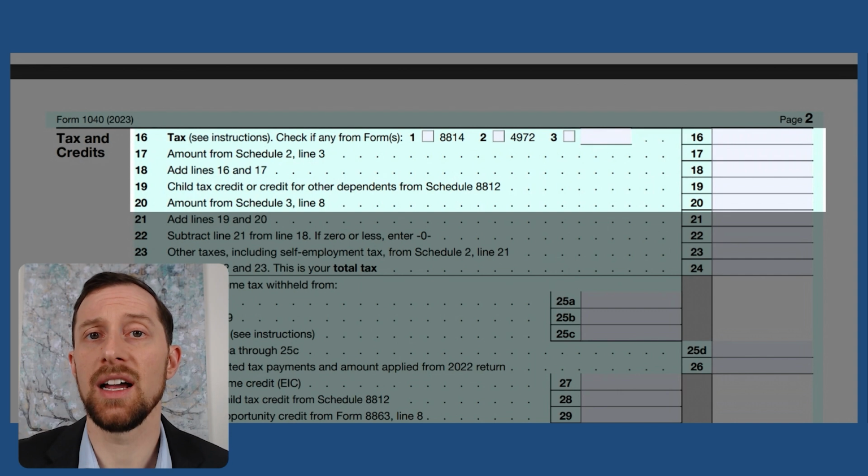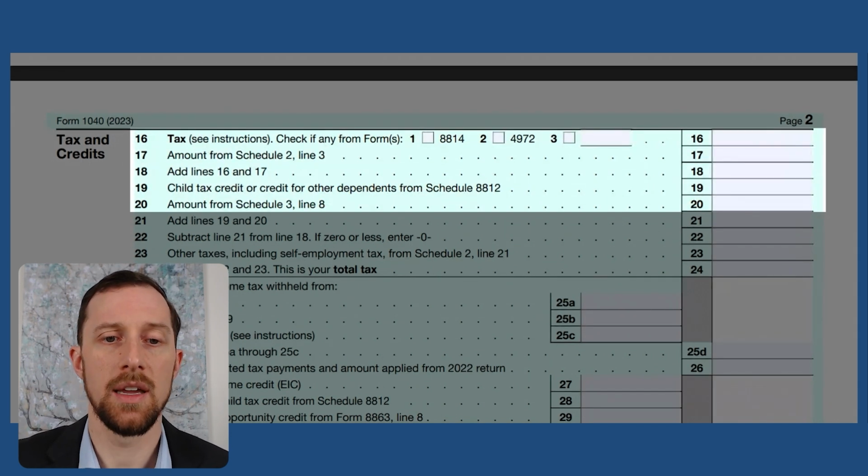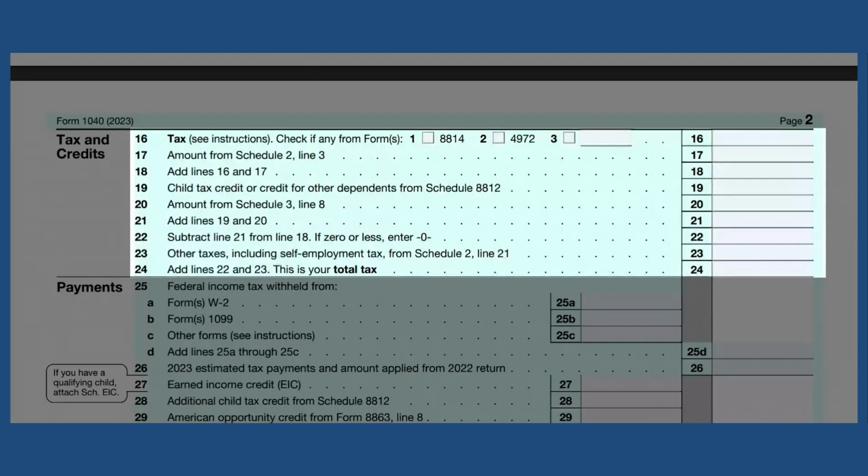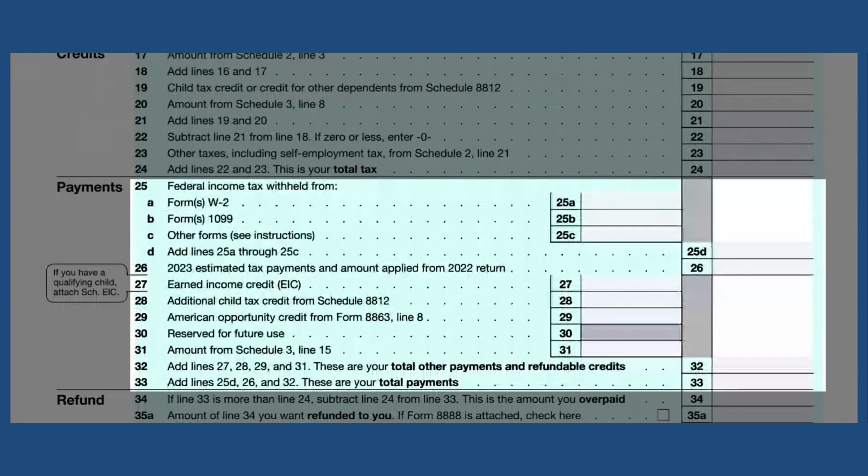So after we've figured out the line 16 of the tax, then we can look at the lines below, and these are below the line credits that you would think about taking. So these are oftentimes credits for home improvement repairs, such as those solar or home energy credits that we talked about in a previous video. Sometimes those are qualified electric vehicle or clean vehicle credits. Lots of different things that can be here as either refundable or non-refundable credits. You're going to want to make sure that you classify those correctly, both in lines 16 through 24, as well as in lines 25 through 33. Just make sure that you're getting the full amount of those credits that you deserve.